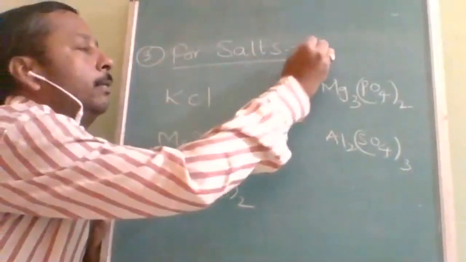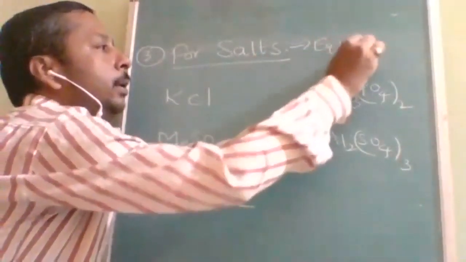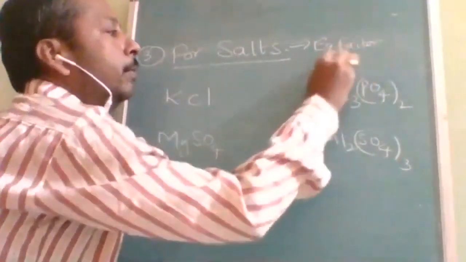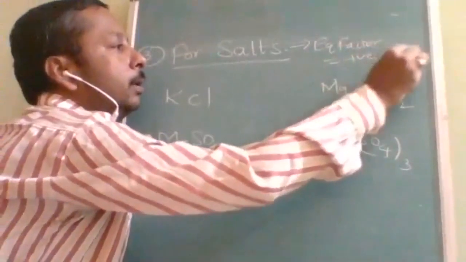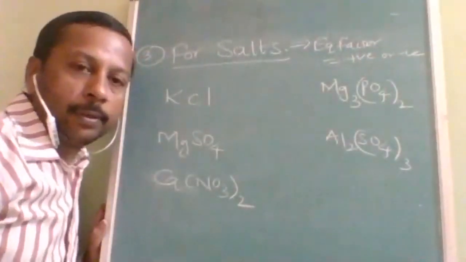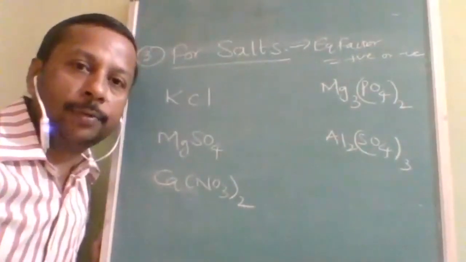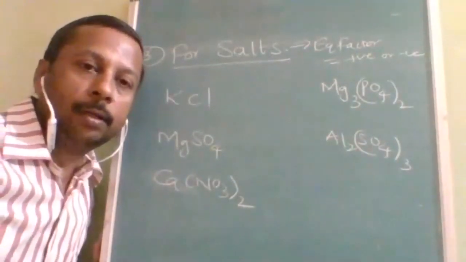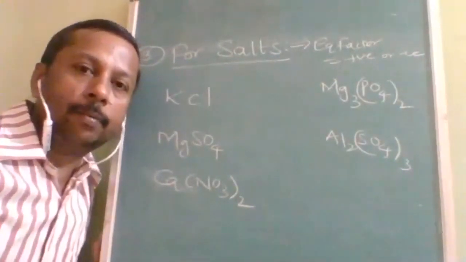For a salt, the equivalent factor is equal to the total positive charge or total negative charge, because total positive charge will always be equal to total negative charge in a salt. Salt is neutral. So when positive is completely neutralized by negative, then only it will be neutral.